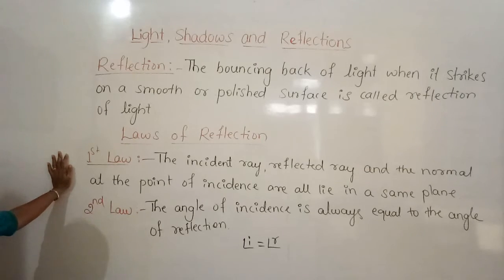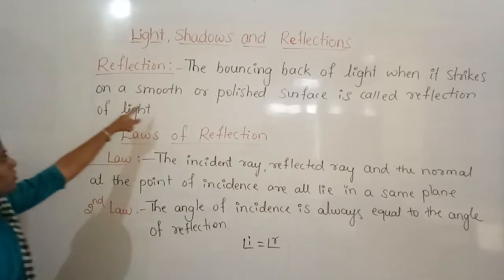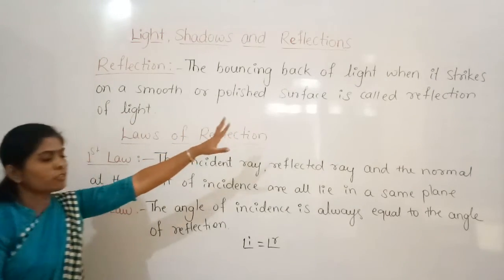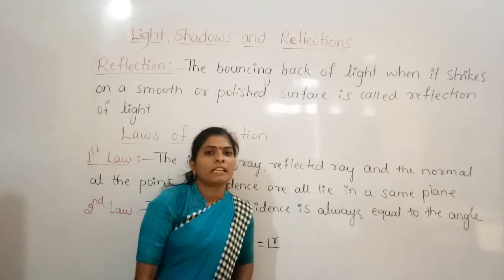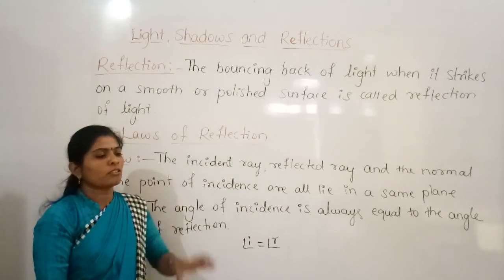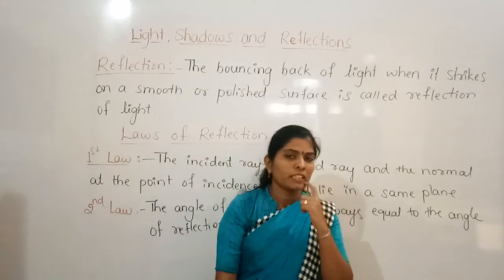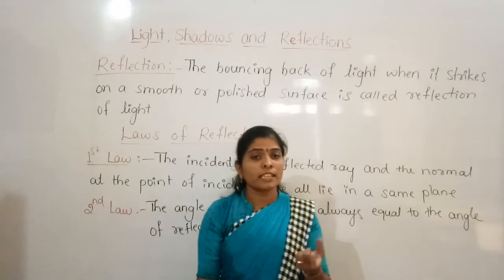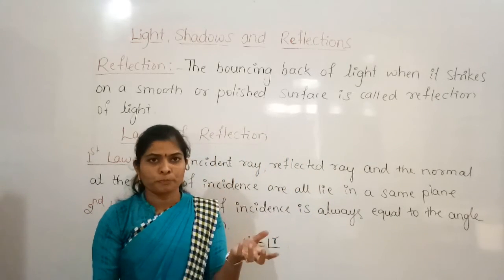And see what we say, that the bouncing back of light when it strikes on a smooth or polished surface is called reflection. So that is the reason we get reflections on every smooth object. For example, you may see reflections on stainless steel also.